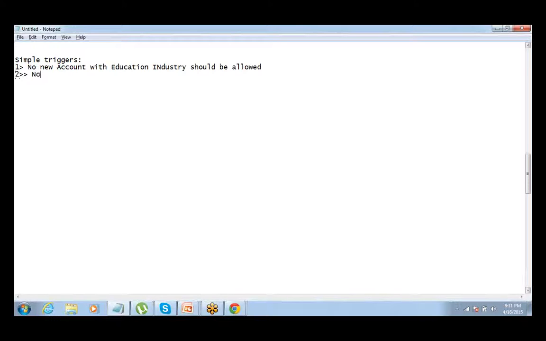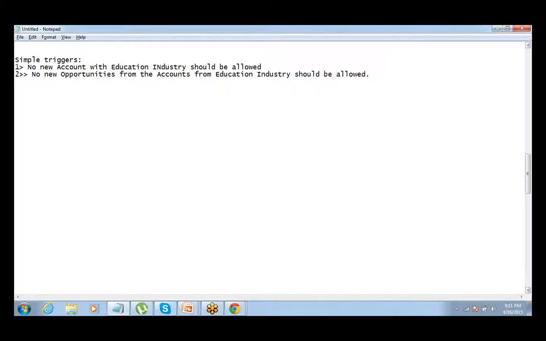So no new opportunities from the accounts from education industry should be allowed. So this is my second requirement. I also want to make sure that there are no opportunities being created from the accounts which belong to education industry. All right, so let's go ahead and do this.